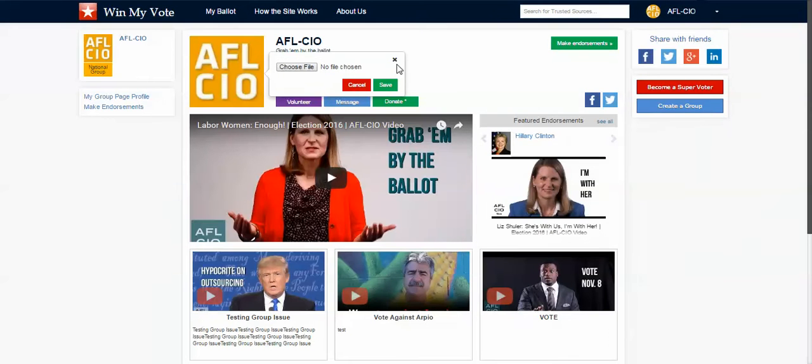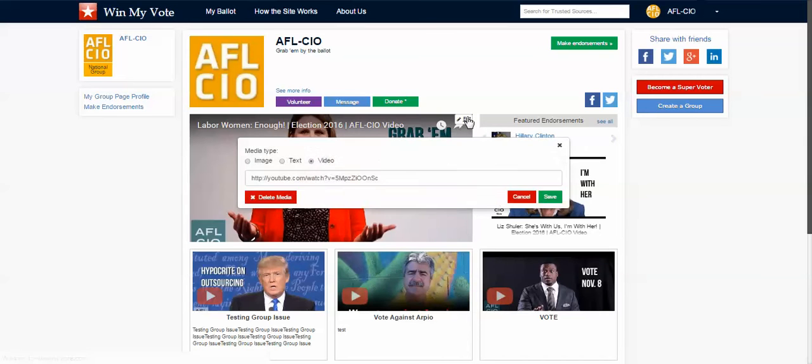You can just upload it from your PC, whether it be any kind of image, and you can crop it. And then if you want to change it later on, you can do it the same way, just with this edit button. For this main message here, you can click here and you can use an image for the main message, a text, or in this case, a video. And the way that we do the video is that we use the share URL from YouTube, and you just do a cut and paste right in there.